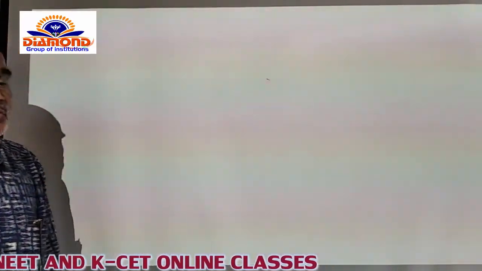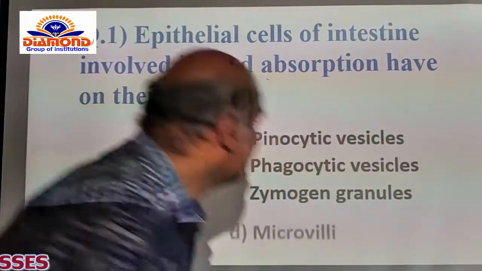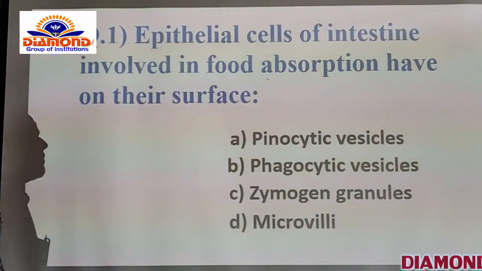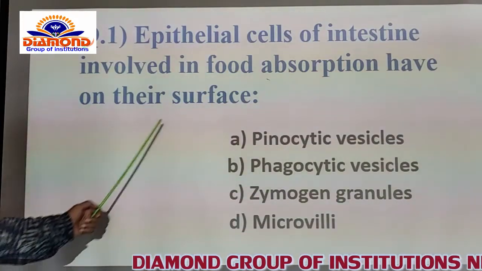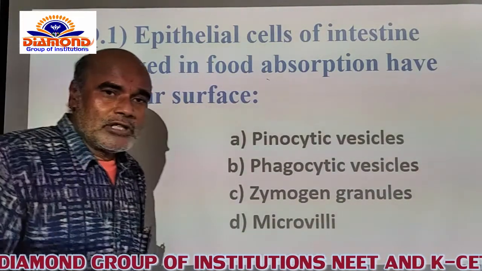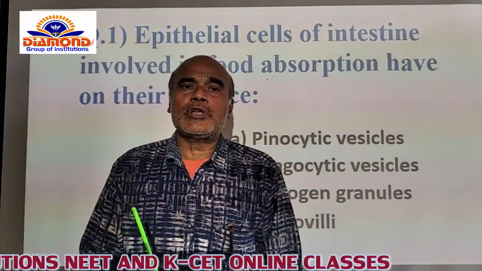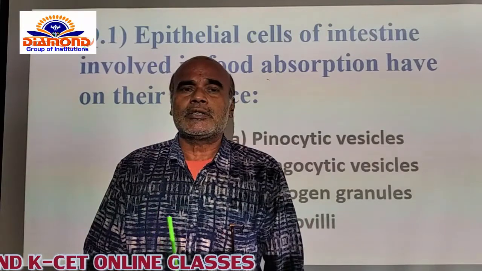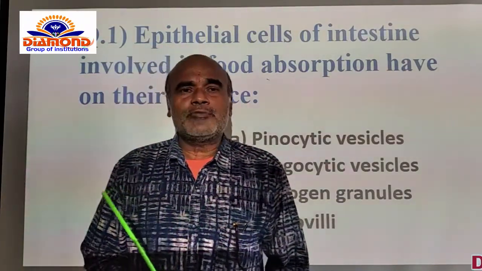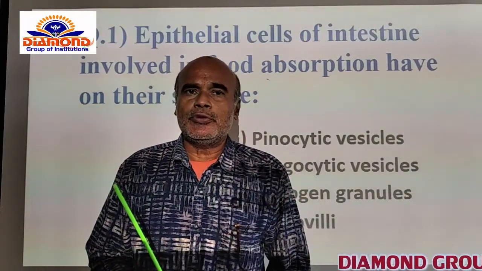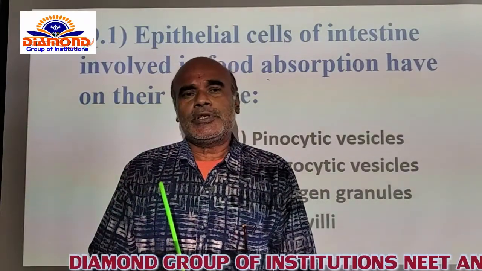Now we go for the first question. The epithelial cells of intestine involved in food absorption have on their surface. Particularly, what is the speciality of epithelial tissue? Among the 4 kinds of tissues present in our internal parts, the epithelial tissue is the only tissue which originates from all 3 of the germ layers, ecto, meso and endoderm. That is one of the specific and unique characters of the epithelial tissue.